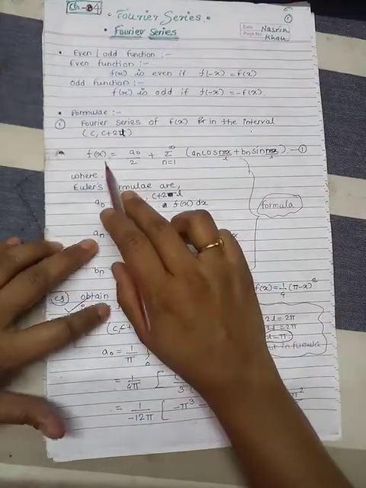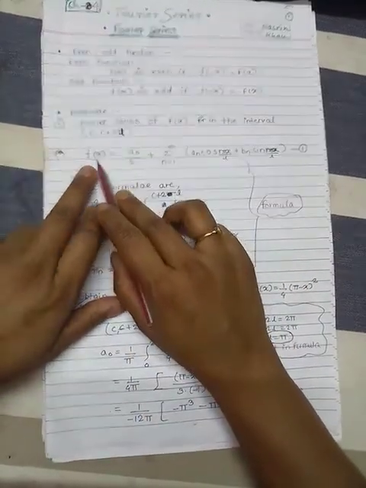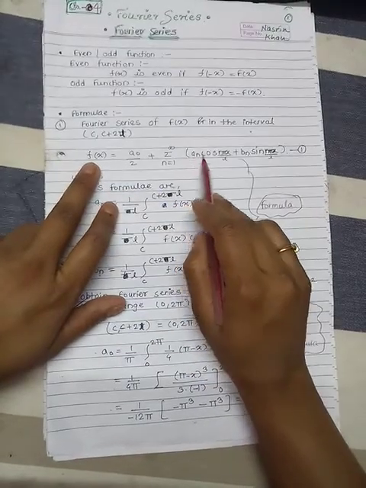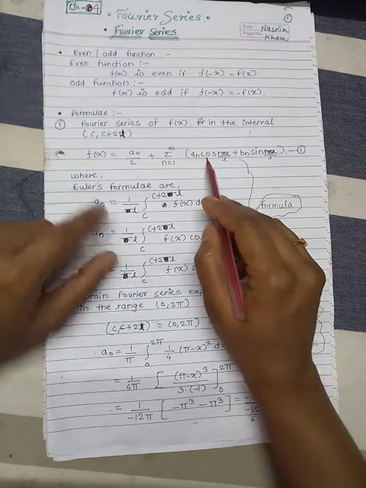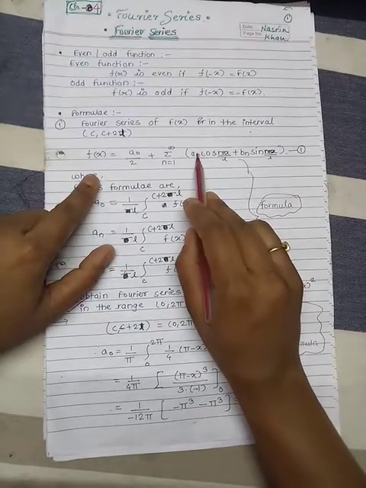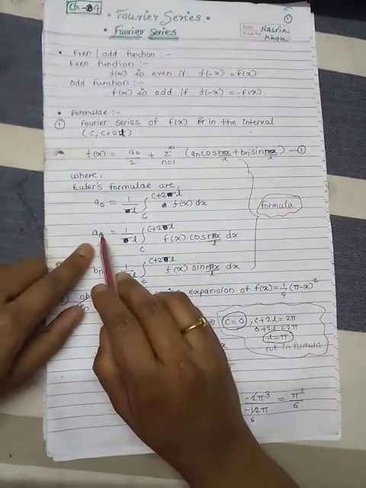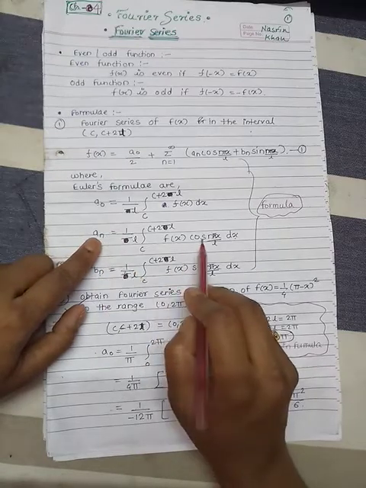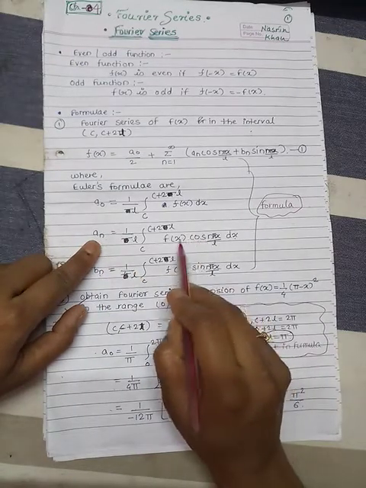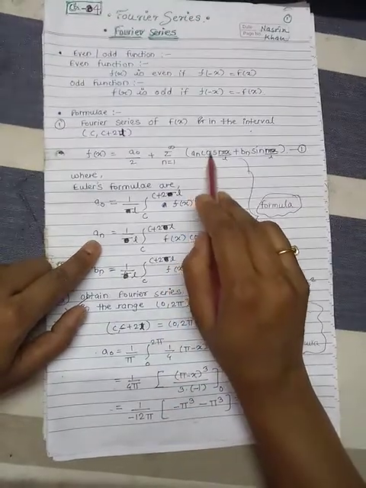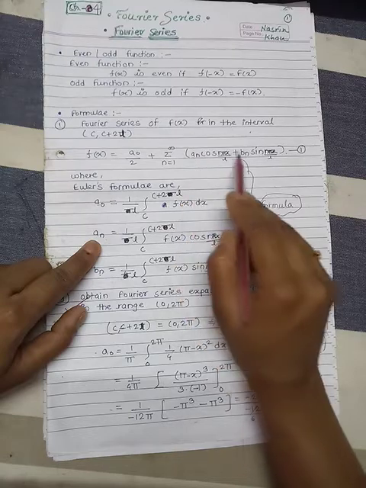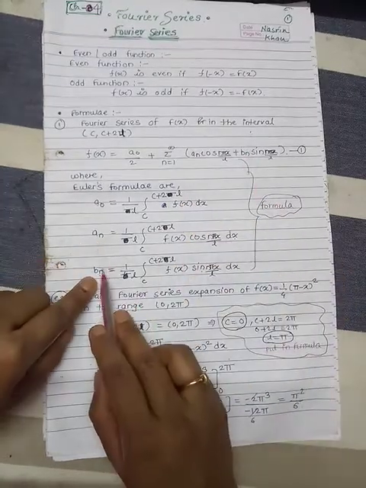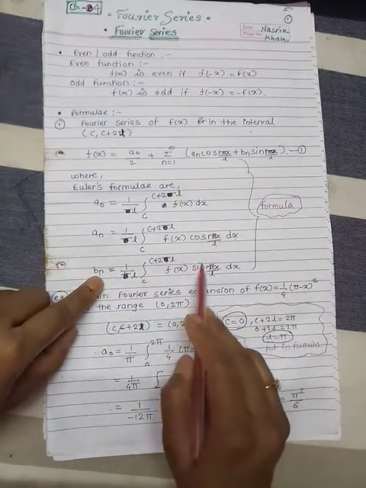In the main Fourier series formula for fx, the term cos is related to an. That is, in this formula the cos term is multiplied to an. So in the formula for an, we have to take cos, which we multiply to fx. And in the formula for bn there is a function sine.